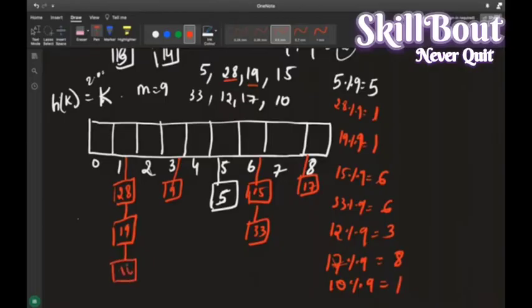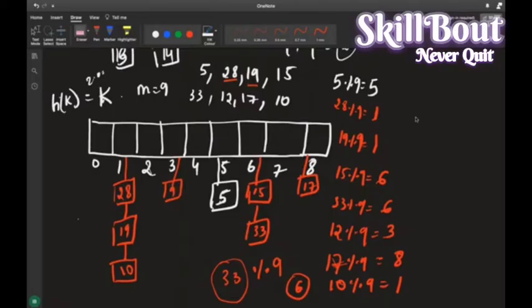For example, if I want to search the element 33, what will I do? Simply 33 modulus 9, which is 6. I will go to the 6th index and search there. Is 33 there? No. Is 33 there? Yes, 33 is there. Send the index. If you don't have the element, return -1. That becomes very easy for you.